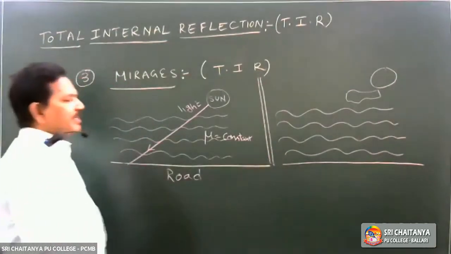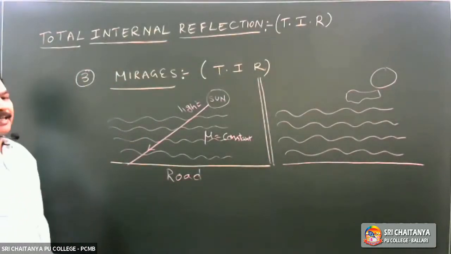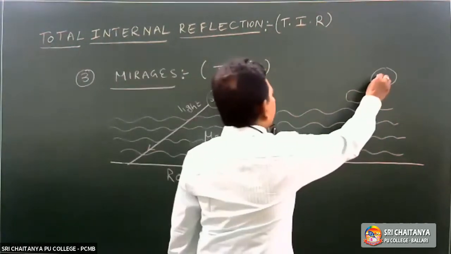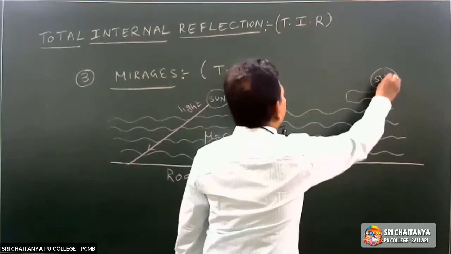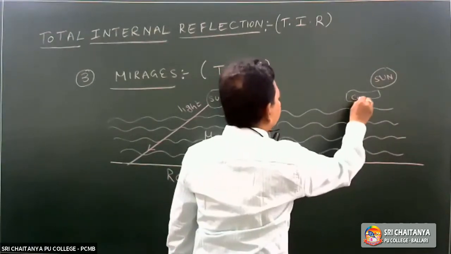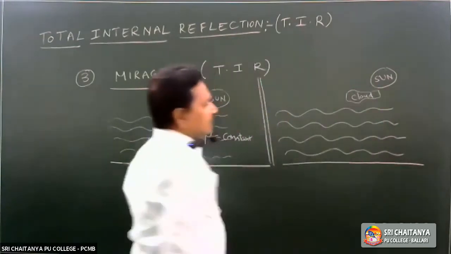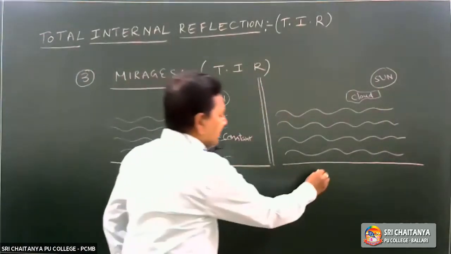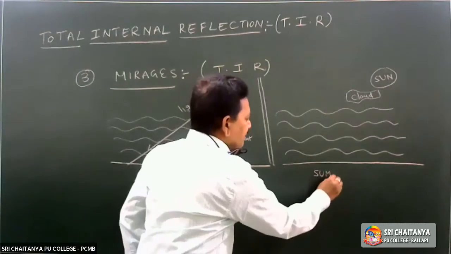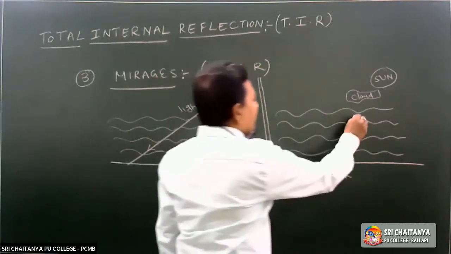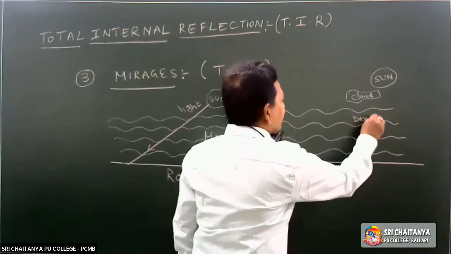But in summer season, due to the change in temperature, this is the sun, this is the cloud. In summer season, the temperature increases. If the temperature increases, then the upper medium becomes denser medium.